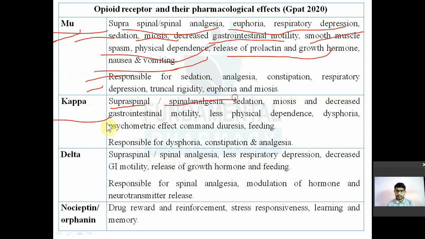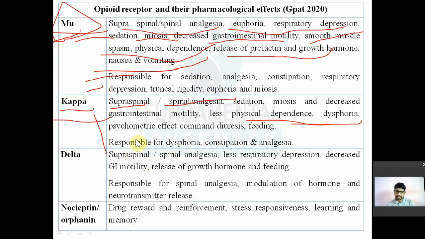It will cause less physical dependence as compared to the mu receptor. So those drugs which are full agonists to the mu receptor are prone to high addiction. Those drugs which interact with the kappa receptor only are less prone to physical dependence. This kappa receptor is also responsible for dysphoria and psychomimetic effects, diuresis, etc. Responsible for dysphoria, constipation, and analgesia.